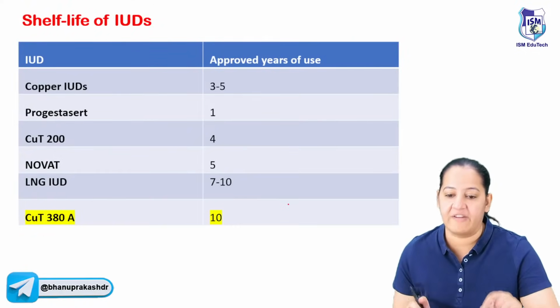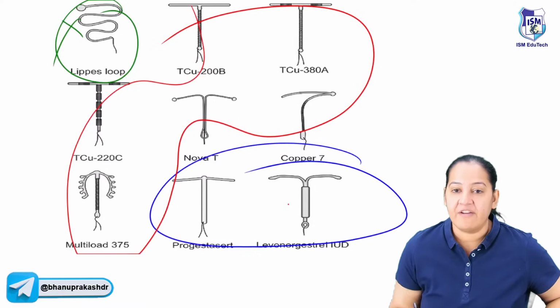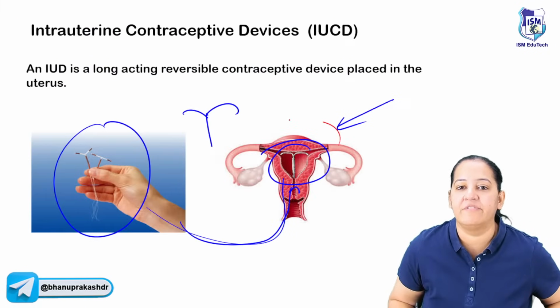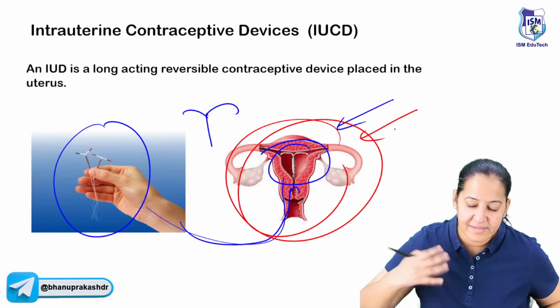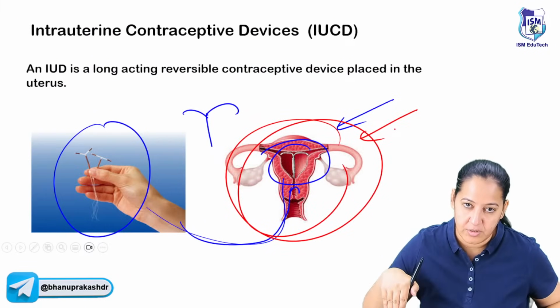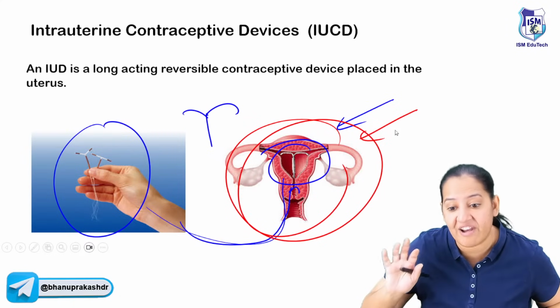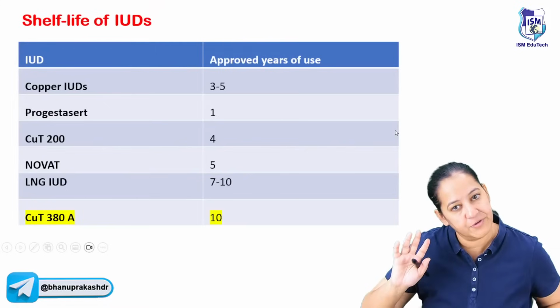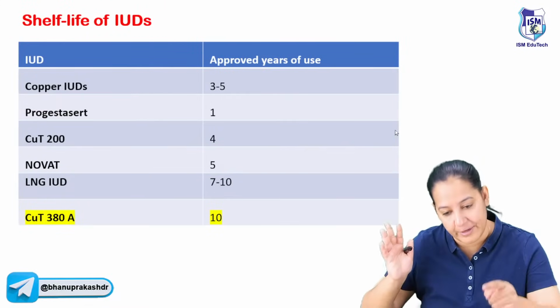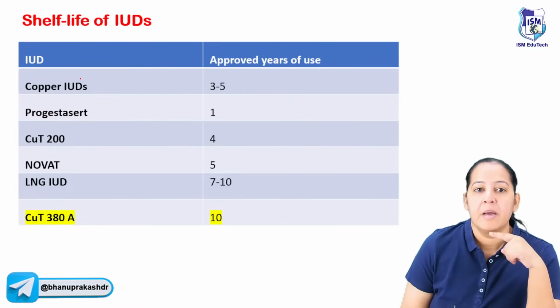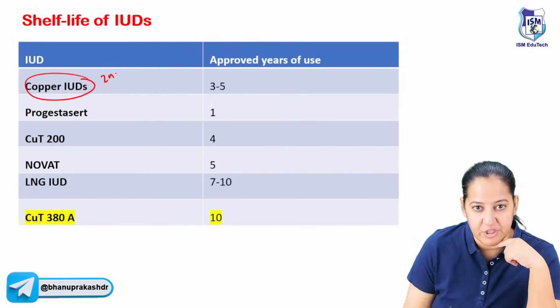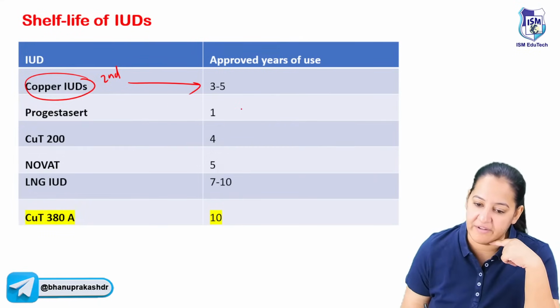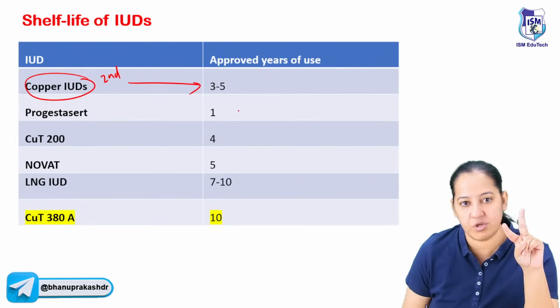Now learn the shelf life. Just suppose there is a lady and we have inserted the copper T inside her. After how many years does it have to be replaced or taken out? What is the shelf life? So different copper Ts have different shelf life. Different IUCDs have different shelf life. I mean, maximum copper ones, the second generation ones, most of them have 3 to 5 years.